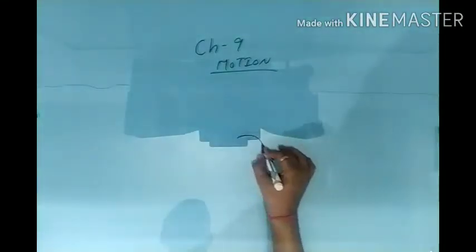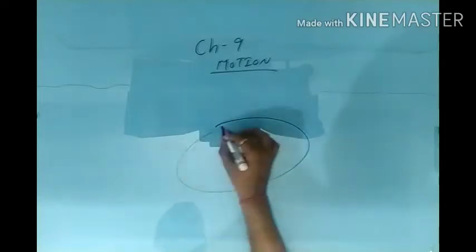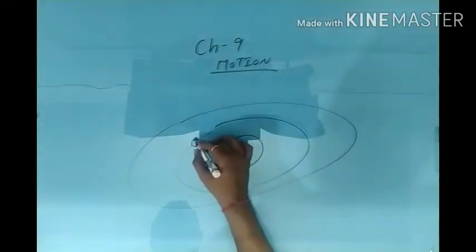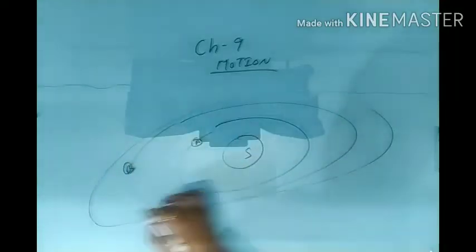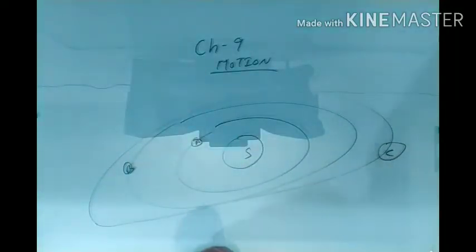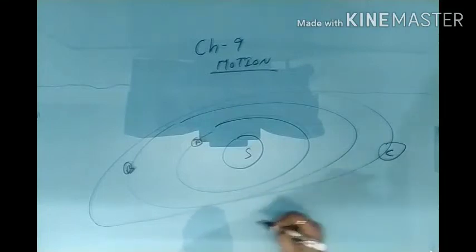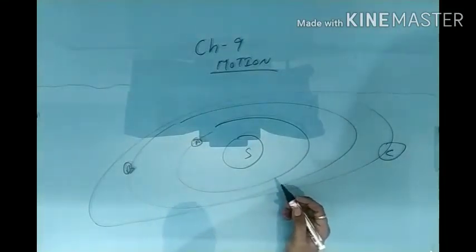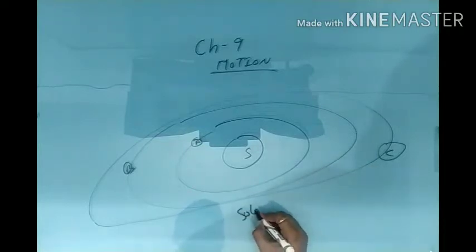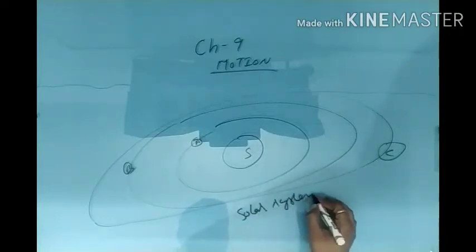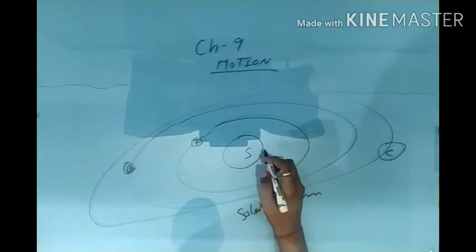Again we can say that in case of planets, here's the sun, there are a number of planets revolving around it, A, B, and this is Earth, C. It means all the planets are revolving around the sun. According to this, in case of the solar system, the sun is at its origin point.